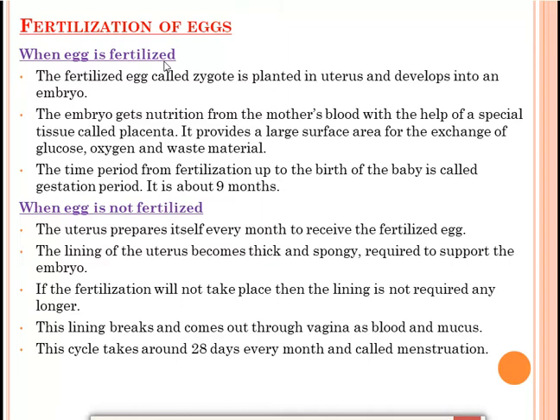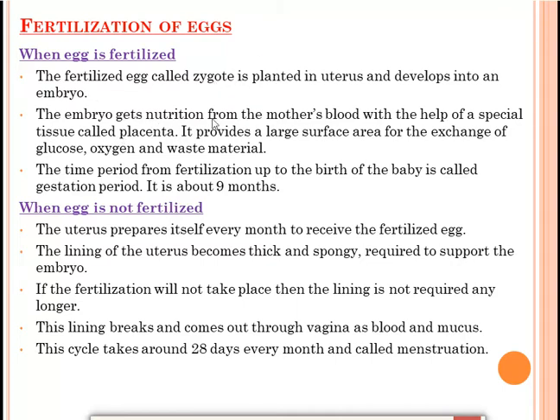When the egg is fertilized by the sperm, when the sperm comes in contact with the egg, what will happen? Fertilization will take place. At that time, what is formed? Zygote is formed. It is planted in the uterus and develops into an embryo. After fertilization, the zygote will change into an embryo.